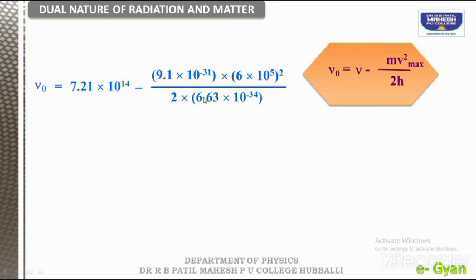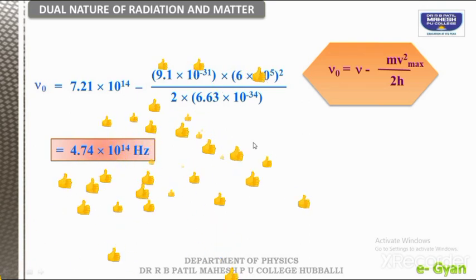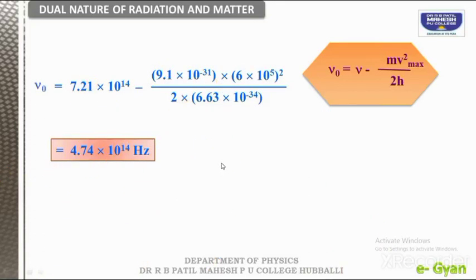Okay, you are getting some answer into 10 to the power of minus 31, and 10 to the power of plus 34 if this denominator goes upside. Okay students, so now you may get some answer in terms of 10 to the power of 14. So 7.21 minus that answer is 4.74 into 10 to the power of 14 hertz. Have you got it? I hope all of you got the same answer.